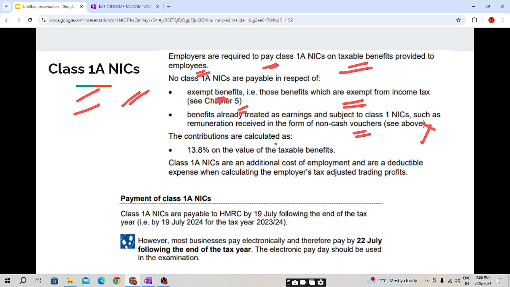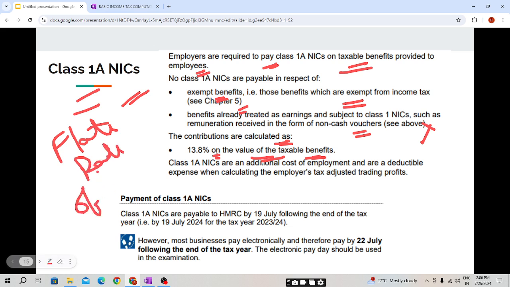Contributions are calculated as 13.8% on the value of the taxable benefit. So here, students, it is a flat rate of 13.8% on the taxable benefit. Exempt benefits will not be included. Benefits which are already treated under class 1 NIC will not be included.